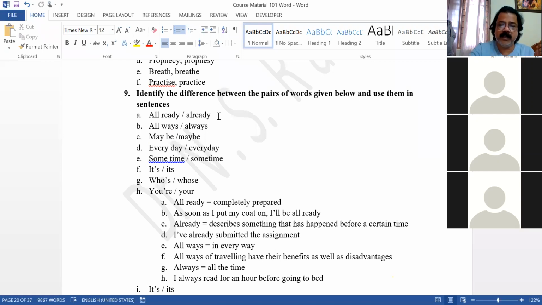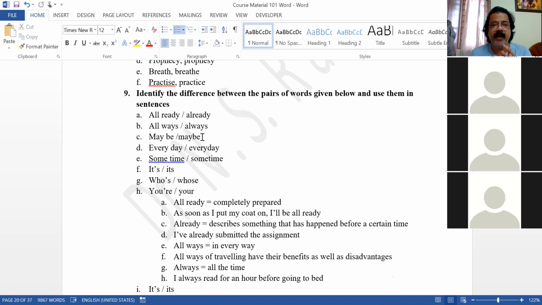Let us check the model paper. I mean that one tomorrow. That table tomorrow. Here already it already happened. Already we all are ready. Always, in all ways. Always means forever. Okay. Maybe. This one I think we have to. Can you please check it? Maybe. Do you have it in your mobile phone?